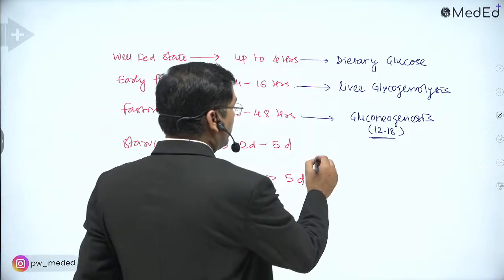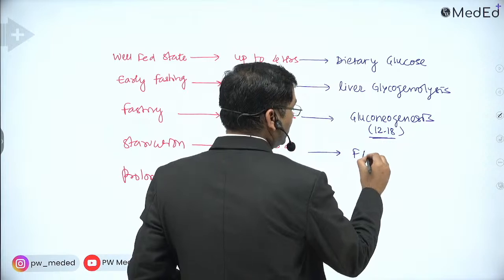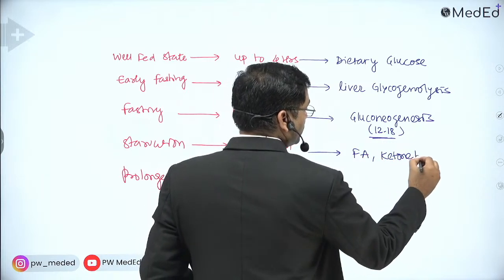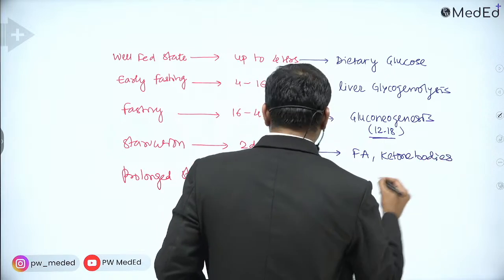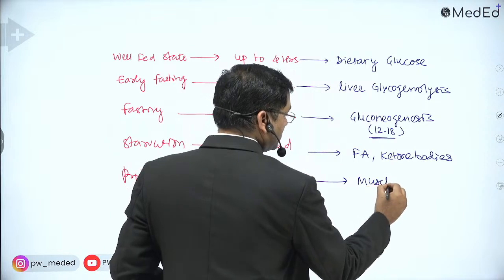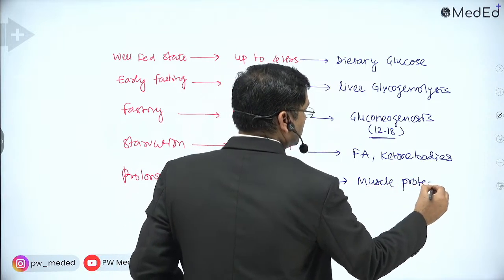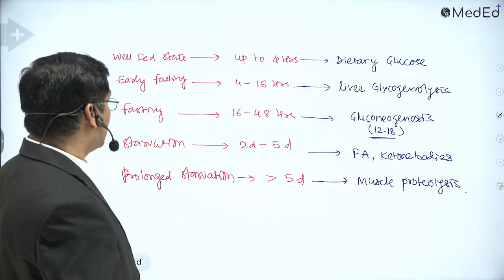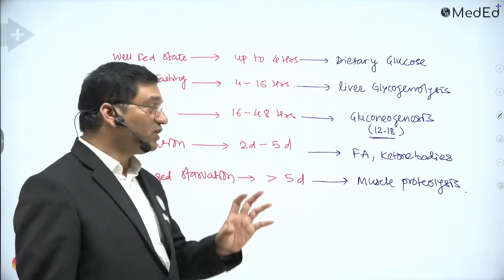In 2 days to 5 days, the fatty acids are principally utilized as a source of energy. Then ketone bodies are utilized. And in prolonged starvation, it is muscle proteolysis. What are the important sources for the different organs?